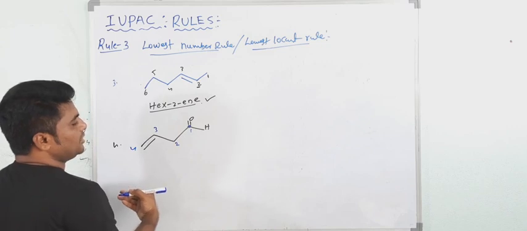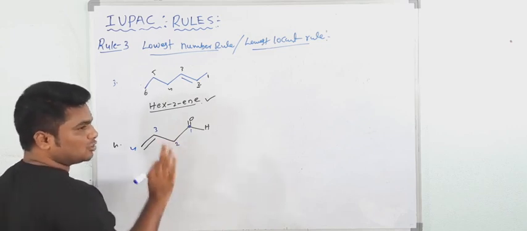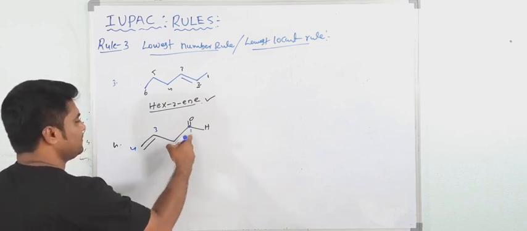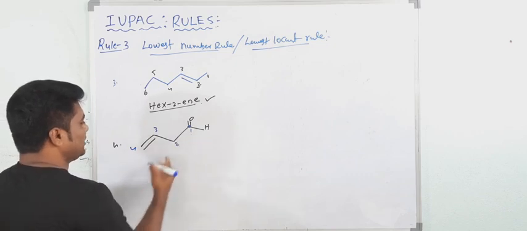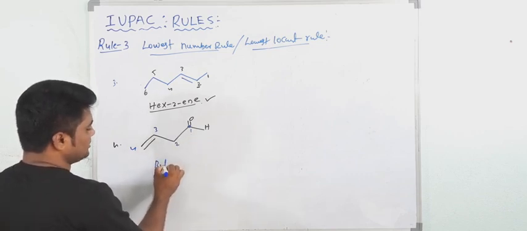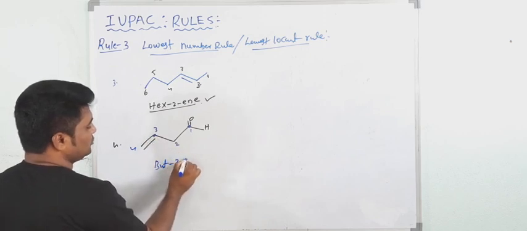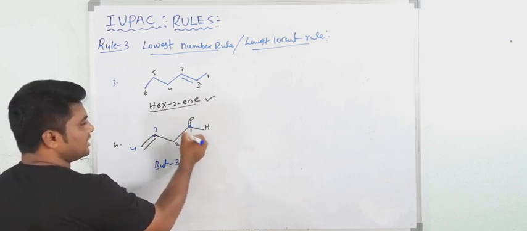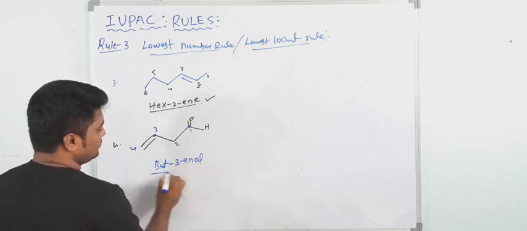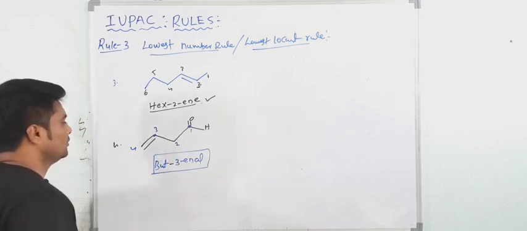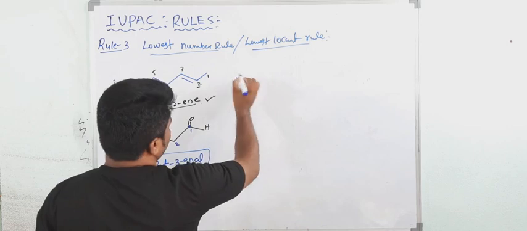So what would be the name here? See, the total name is not important even though I am giving it here. This is 4 carbon atoms. But the double bond is at the third position, so double bond third: 3-ene, and al. This is the terminal functional group. But-3-enal is the name of this compound.